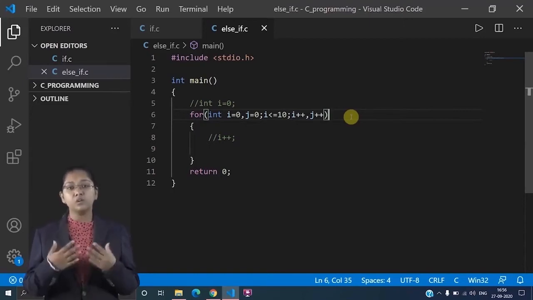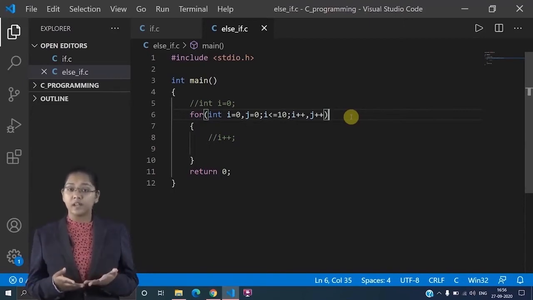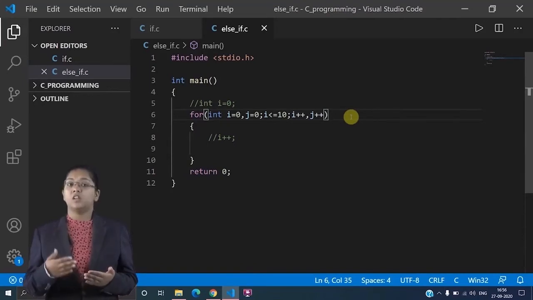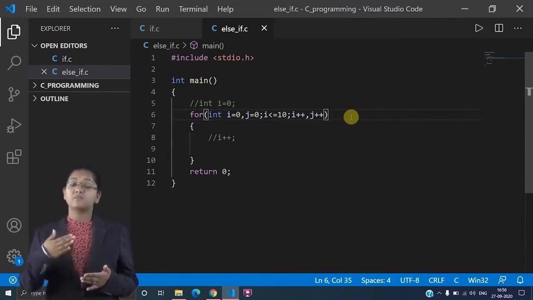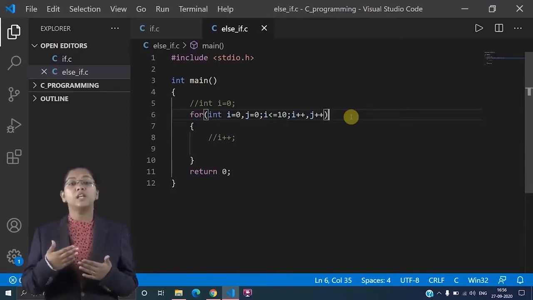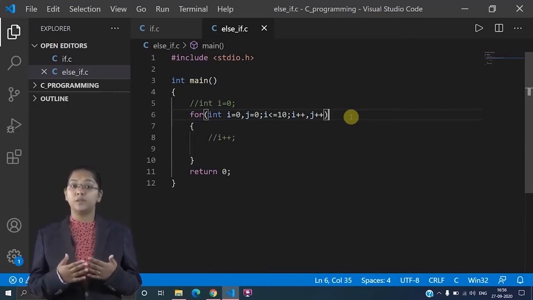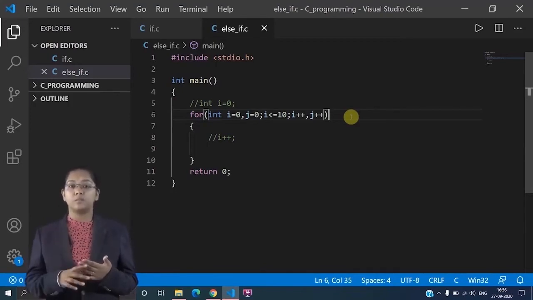But now there are two variables. Then is it right? Yes. This type of for loop is also right, that is multiple initialization and multiple increment and decrement of variables in the same for loop statement. So this is also right.